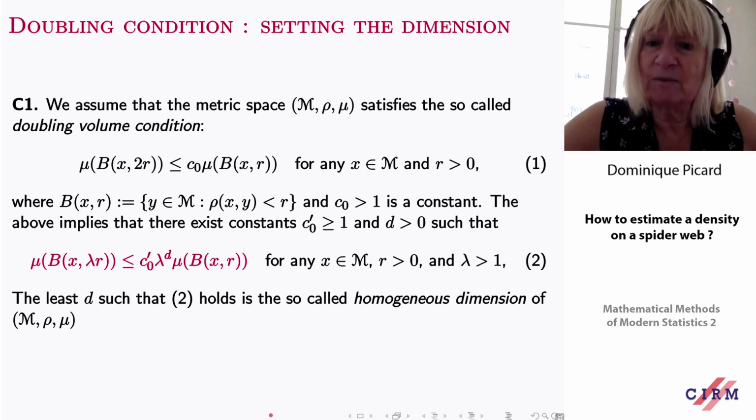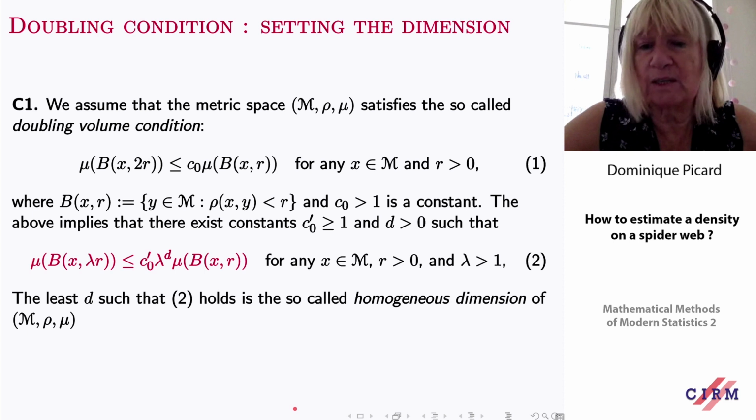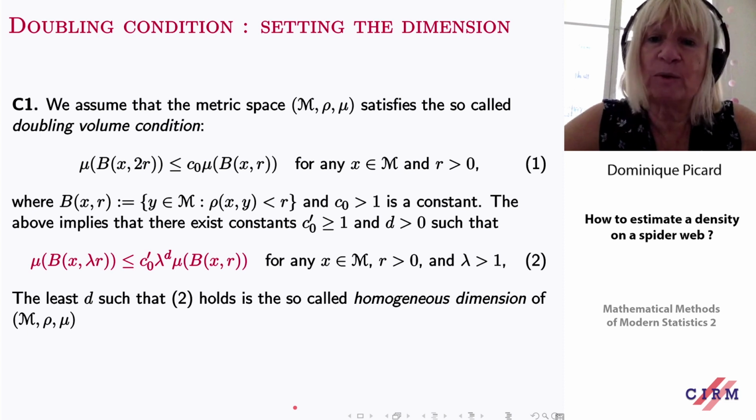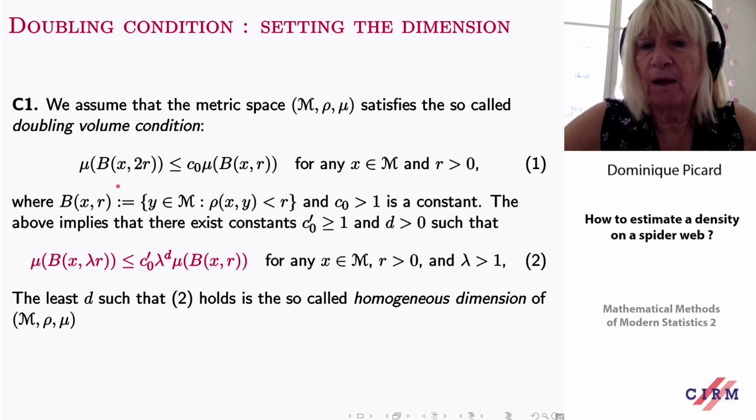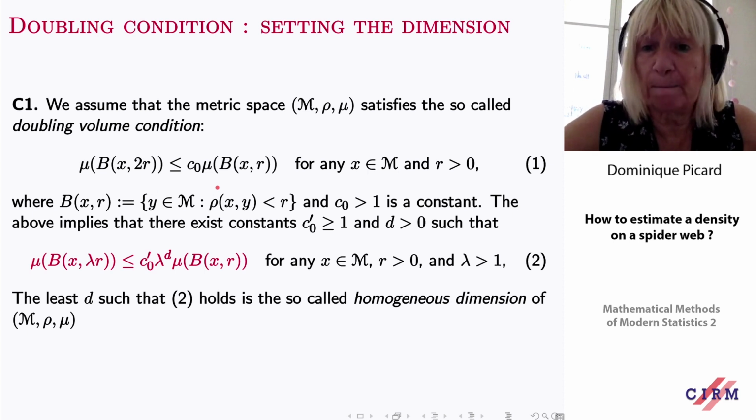It can be set through a condition which is classical in harmonic analysis, which is a doubling condition. What is a doubling condition? A doubling condition just means that if you take a ball of center x and of radius 2r, you want to control its measure by mu, by the measure of the same ball but of radius r.